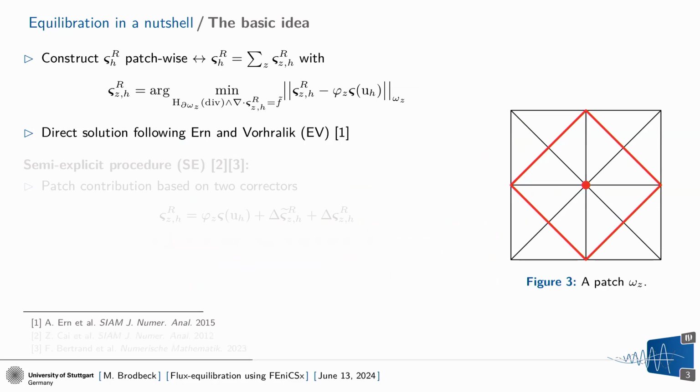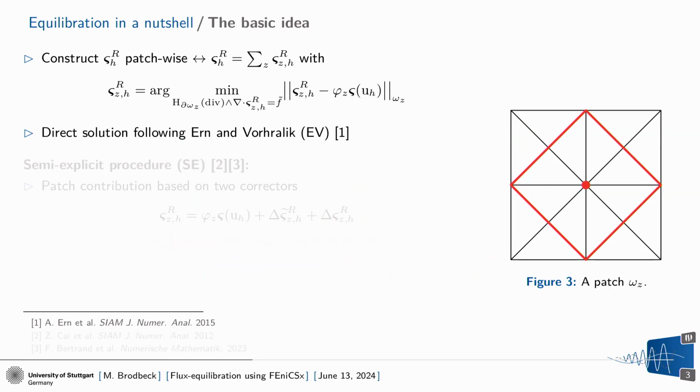So we build up our reconstructed flux from patchwise solutions, and on each patch, we are simply solving a constrained minimization problem, so the reconstructed flux is close to the localized flux from the primal variables. Phi is nothing else than a hat function, which is 1 at the patch central node and 0 everywhere else.